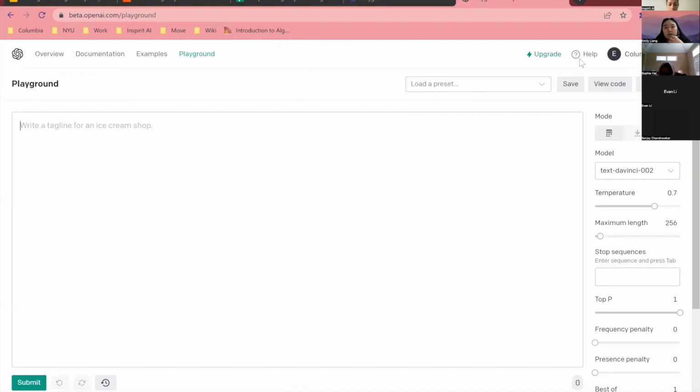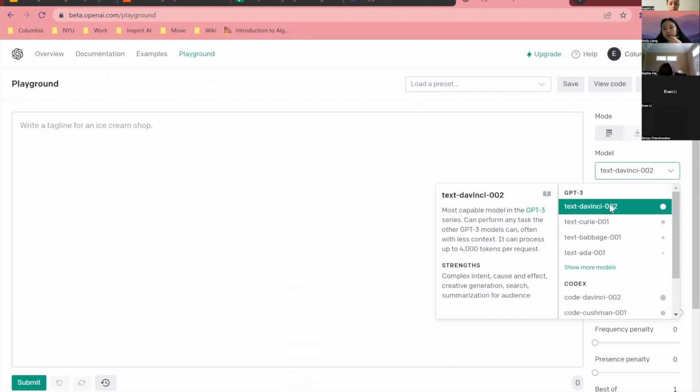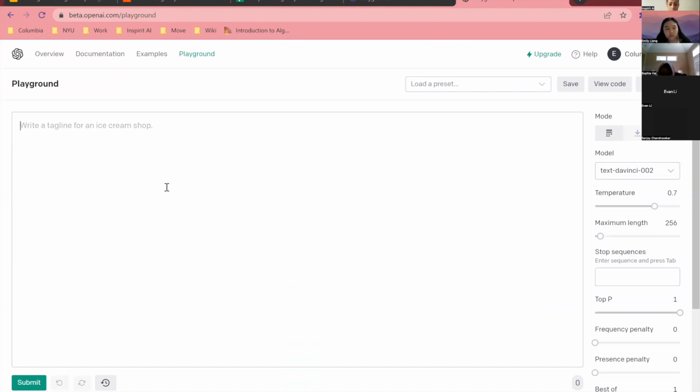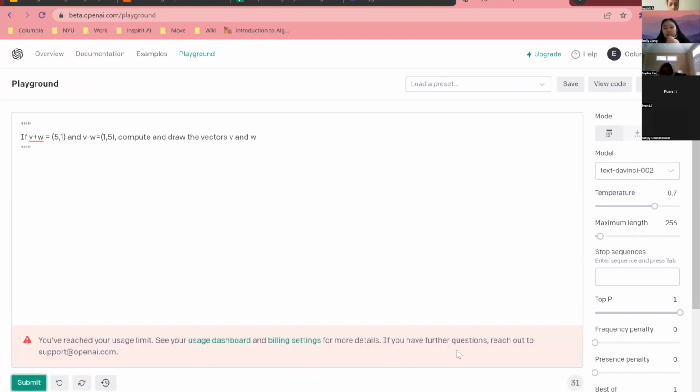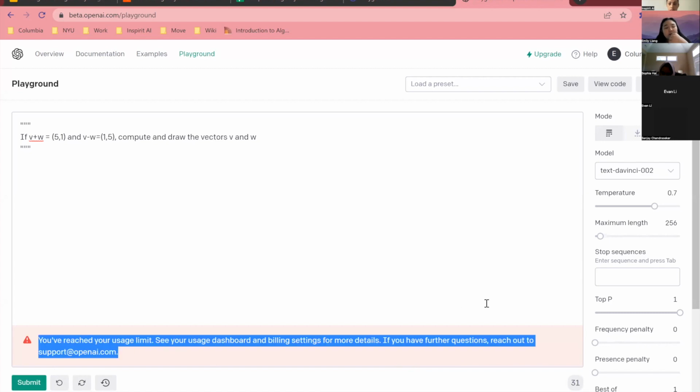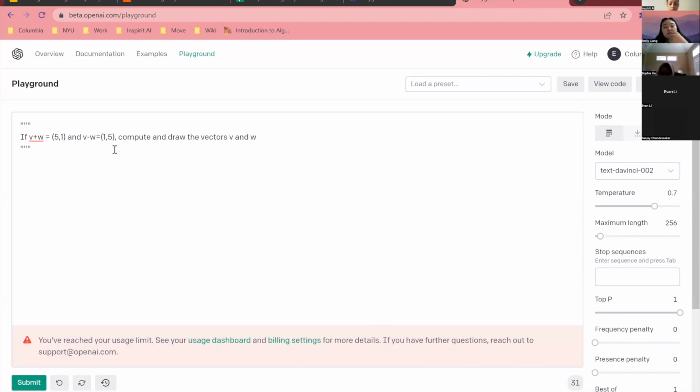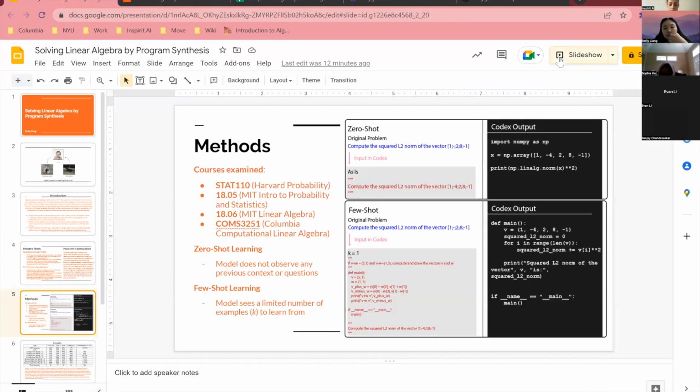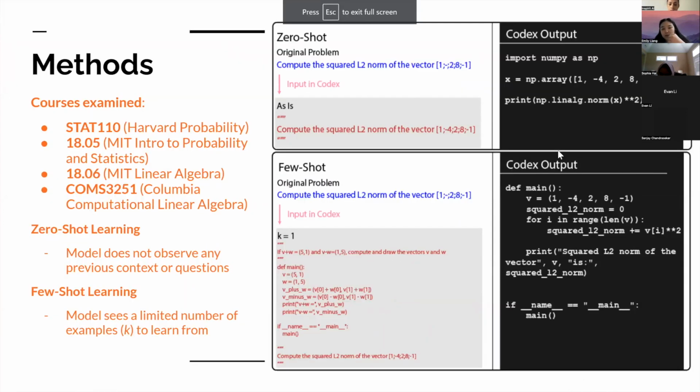So let's try this again with GPT-3. Oh, okay. I've actually hit my limit, so this was the problem. I'll just describe it, and I think it's in our methods as well. That was the problem some people were reaching. They give you a certain amount of credits, and if you hit that credit limit or it's outside of the date range, I think you can't use it anymore. But this is a different problem.